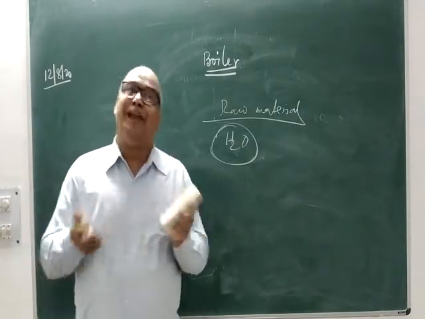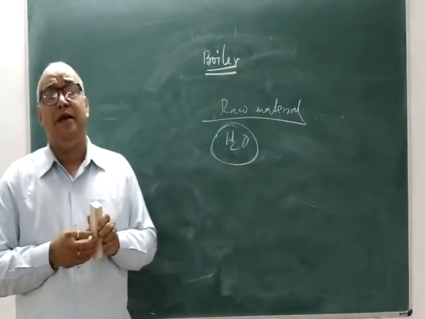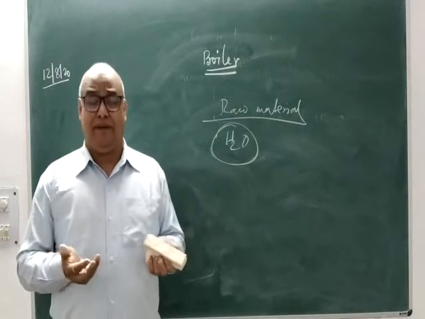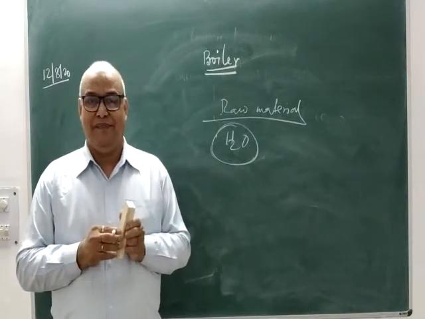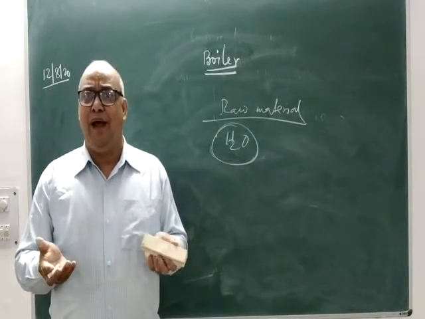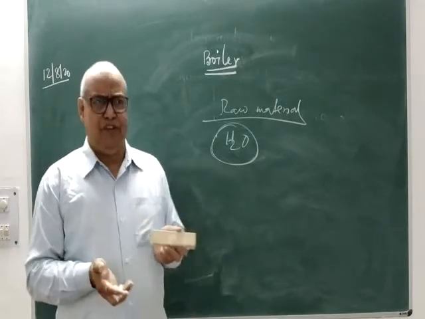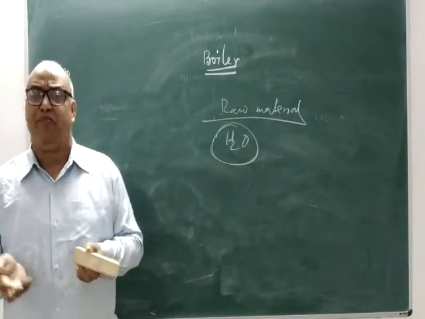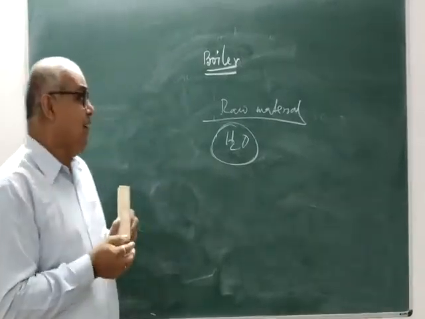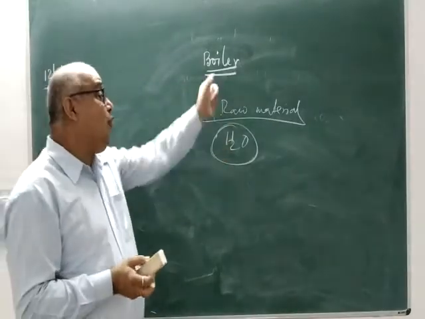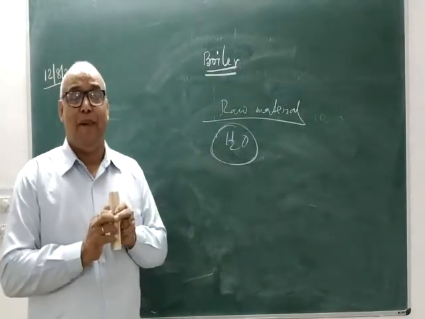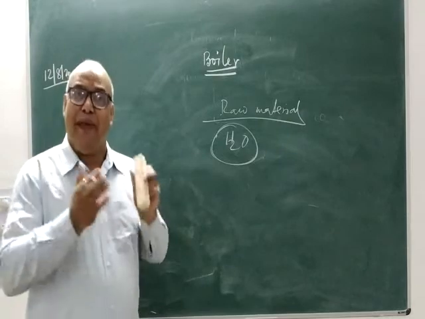Because if we do not take proper quality of water, proper quality of food, different kinds of diseases may appear in our body. Sometimes a light form of disease may come, and sometimes a very serious type of disease may appear. Similarly, for the raw material used in a boiler, that is water, if the quality of water is not up to the mark, different kinds of problems may appear in our boiler.